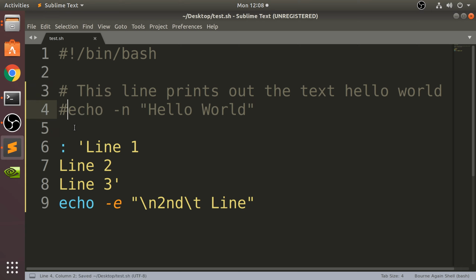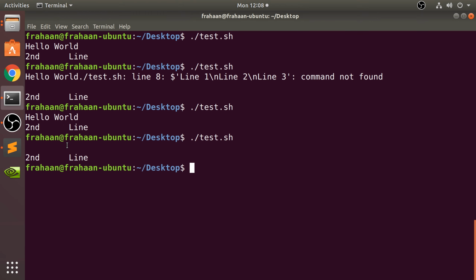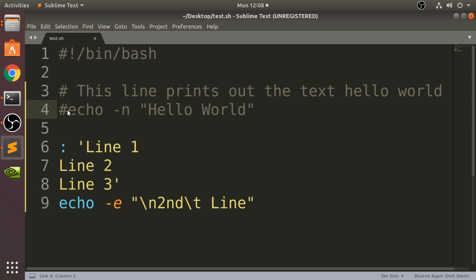So if I put a hash there now, and I run it, that line is no longer run because we have a hash here. And the reason for the new line at the start there, you might be wondering, is because of this backslash and the new line character here. And you can also enclose multiple lines that are together in a multi-line comment as well. So comments are great for descriptions and essentially disabling code temporarily to check what it looks like without that piece of code. So that's it, nothing more to it than that.